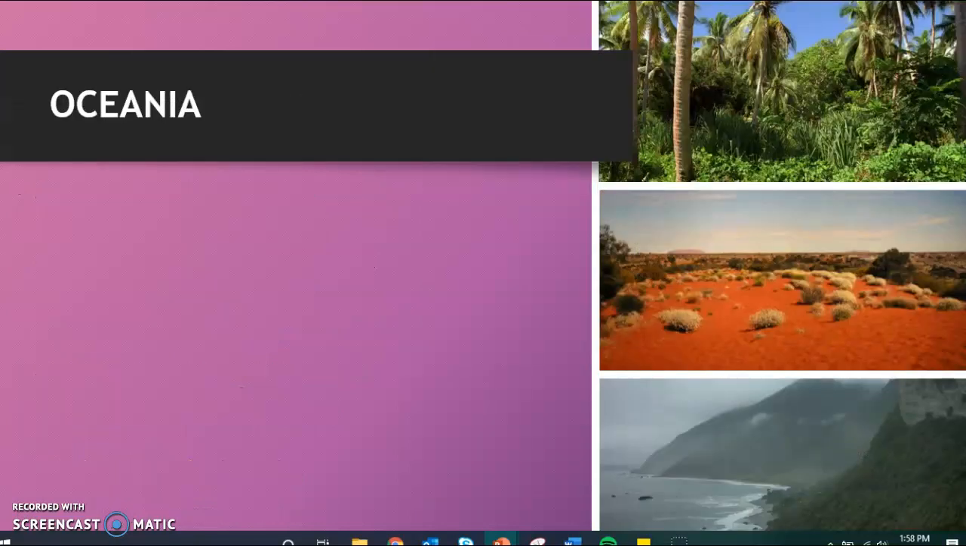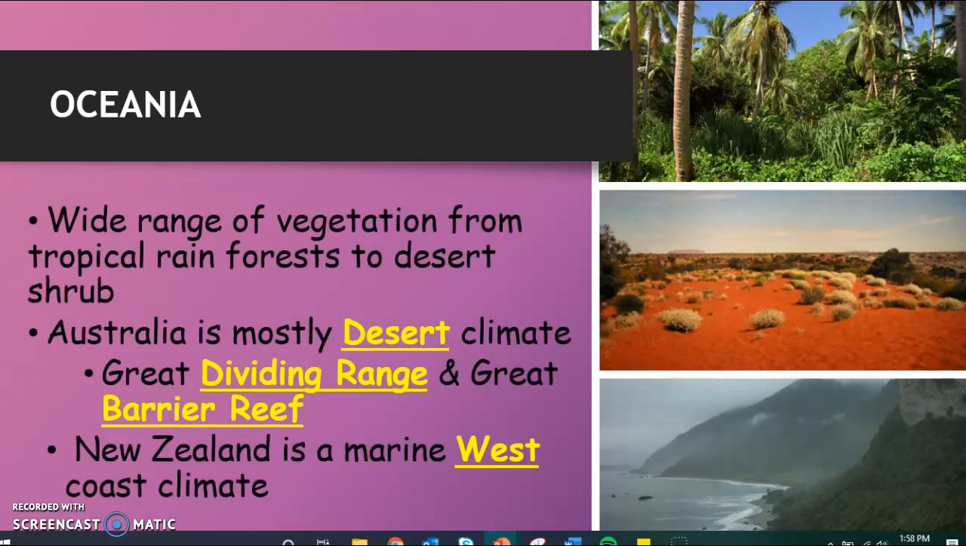All right, now let's take a look at Oceania. So Oceania, which of course we've talked about, refers to Australia, the Pacific Islands, and New Zealand, and is just south and southeast of Asia. Now this area of the world has a very wide range of vegetation, ranging from tropical rainforests to desert shrubs. But let's talk about Australia specifically. Australia is mostly a desert climate, with the exception of course, the mountain range, the Great Dividing Range, and the Great Barrier Reef on the coast.